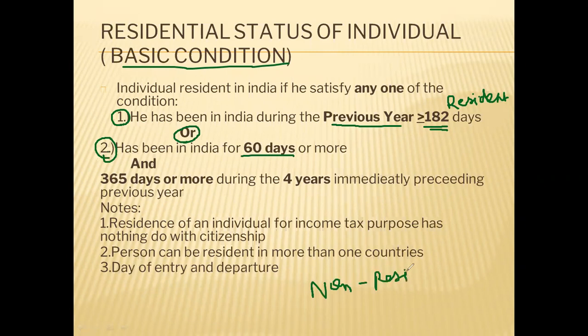Suppose an examination question may be asked: Mr. XYZ was in India for 55 days. 55 days is even below 60 days. So condition 1 will not apply, obviously, because for that we require 182 days minimum. For condition 2 we require 60 days minimum. Here it is 55 days only. So don't check any condition. Directly write the answer as non-resident in India during the previous year. This is how you have to check.